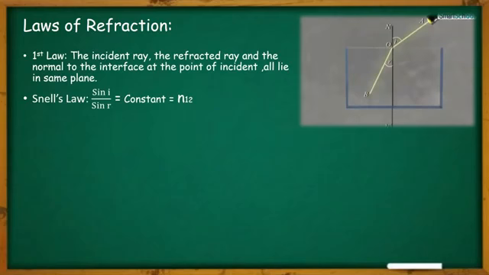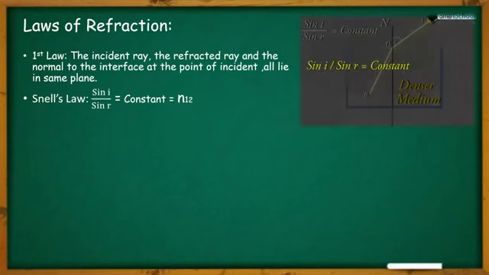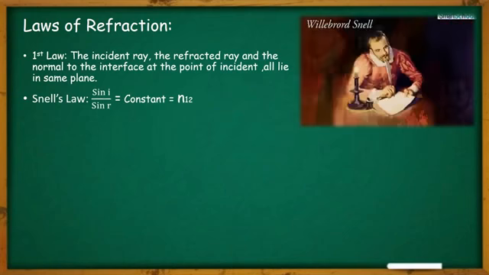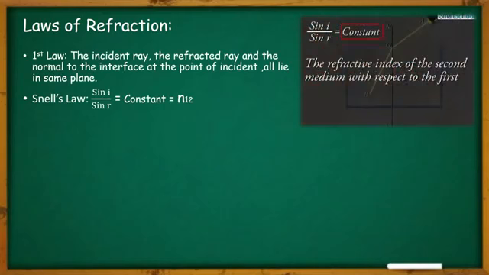This is the description of the first law. And here the sine of the angle of incidence and the sine of the angle of refraction give us a constant. This constant is the refractive index, and this is better known as Snell's law of refraction. This constant can be written as n12 or n21, and the law is given by Willebrord Snell.